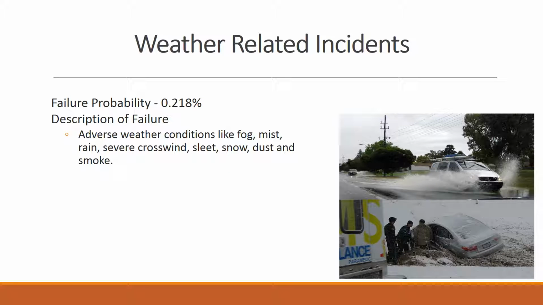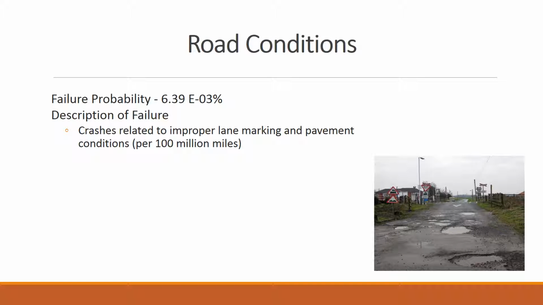Weather-related incidents. With poor conditions such as fog, mist, rain, severe crosswinds, sleet, snow, dust, and smoke, we found a probability of failure of 0.218%. Road conditions are related to the improper lane markings and pavement conditions such as shown in the picture below. With this and our studies, we found a failure probability of 6.39 times 10 to the negative third percent.